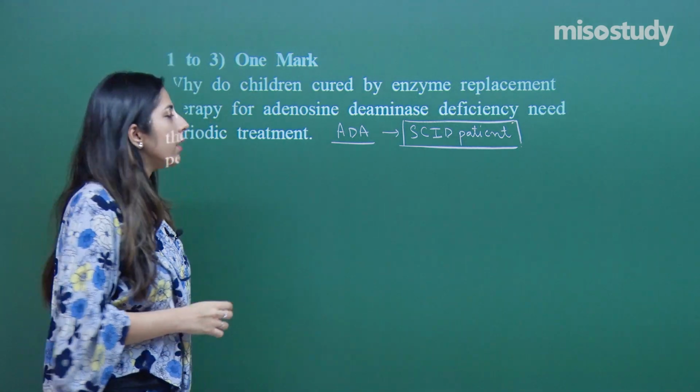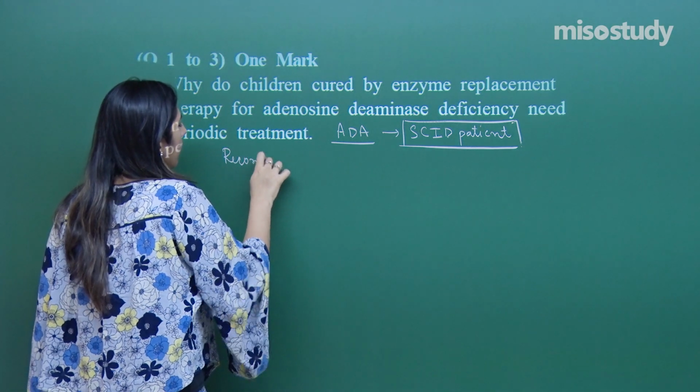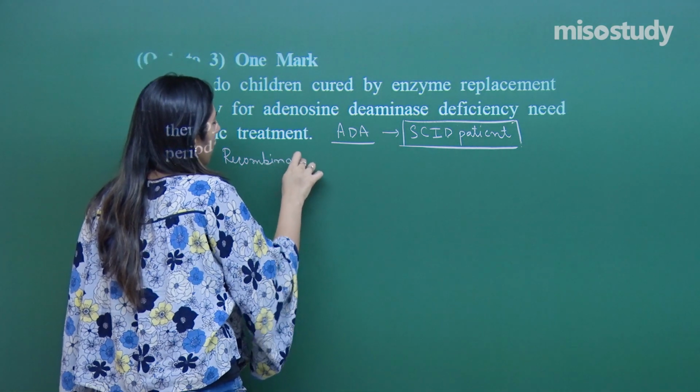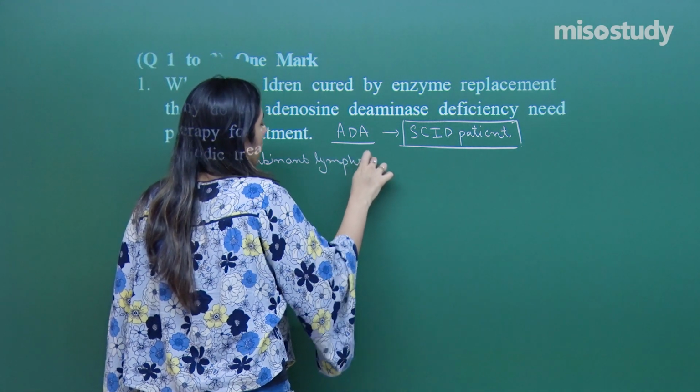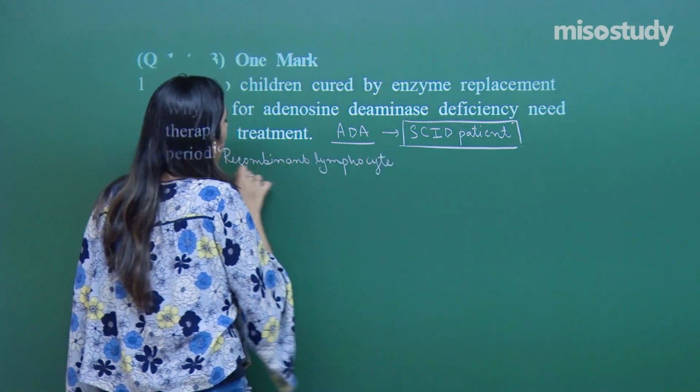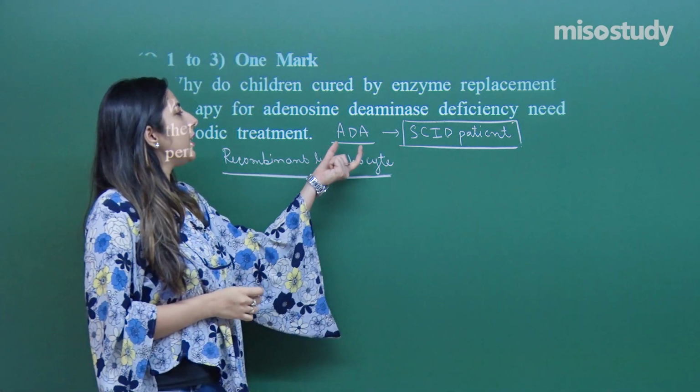In this case, the recombinant lymphocytes are prepared. These recombinant lymphocytes are prepared with the help of recombinant DNA technology.